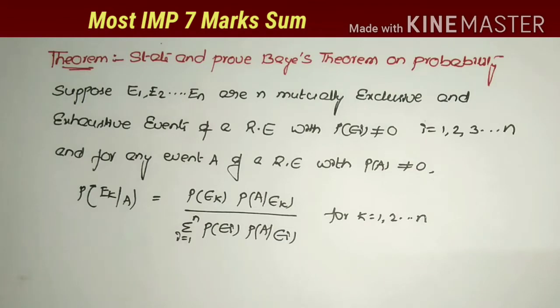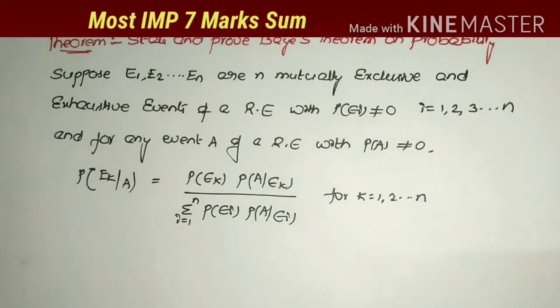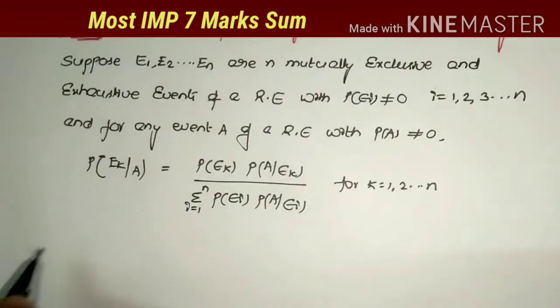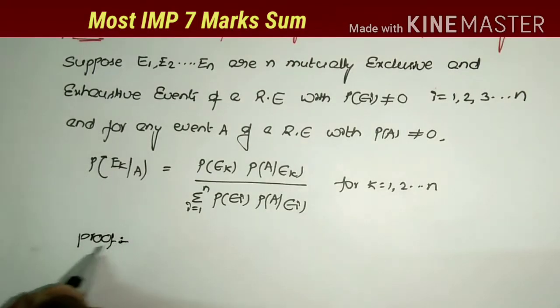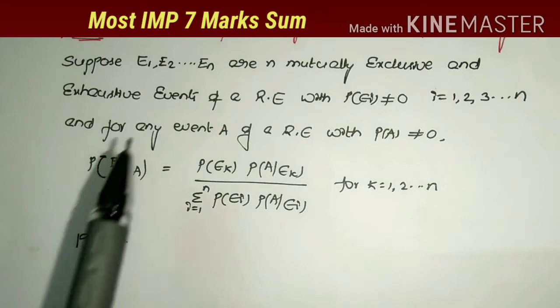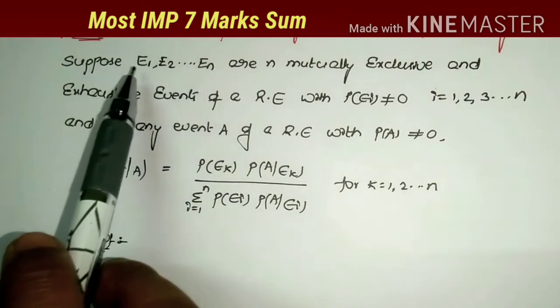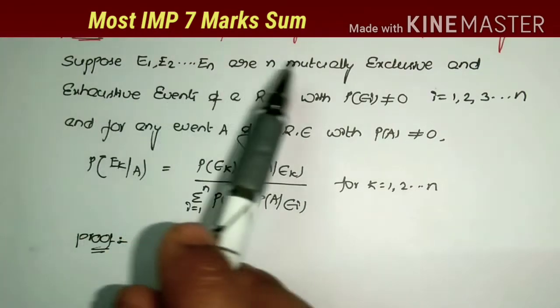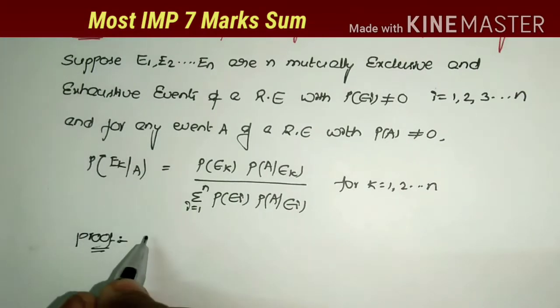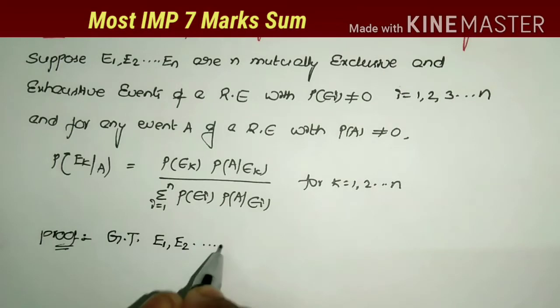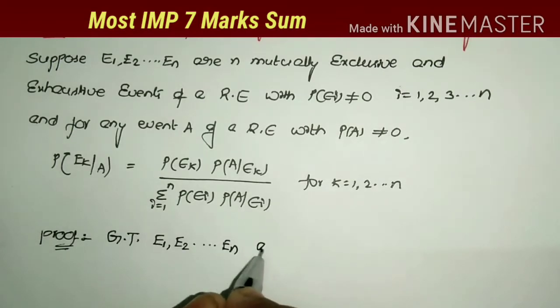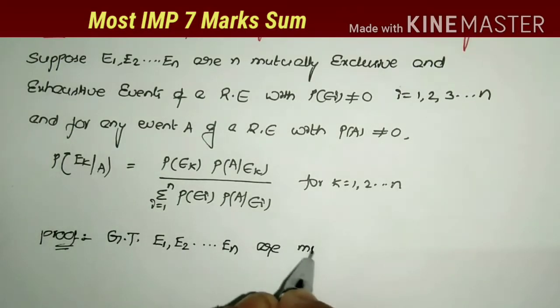Half of the proof is completely involved in the statement. So when you know the statement, you can write half of the proof to this theorem. So let us start the proof. I take the given data first. So what is the given data? Here some events are given. E1, E2 and so on En are the events of a random experiment. So first I write that. Given that, E1, E2 and so on En are n mutually exclusive events.